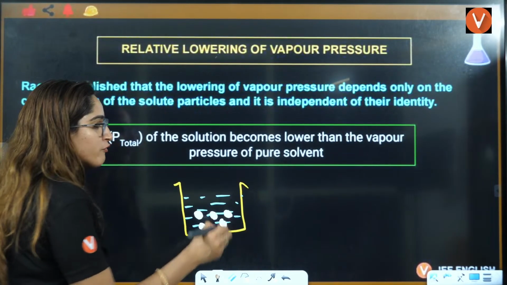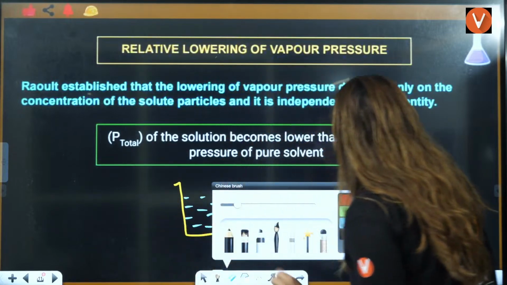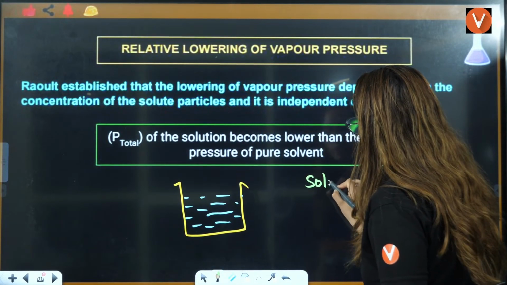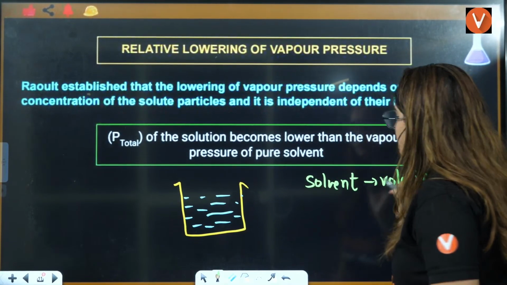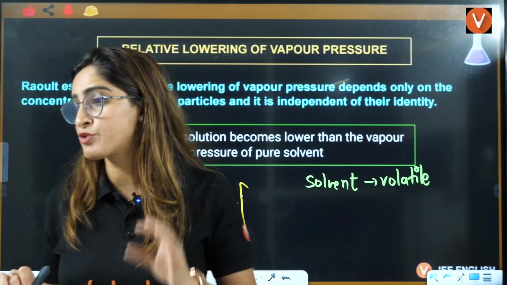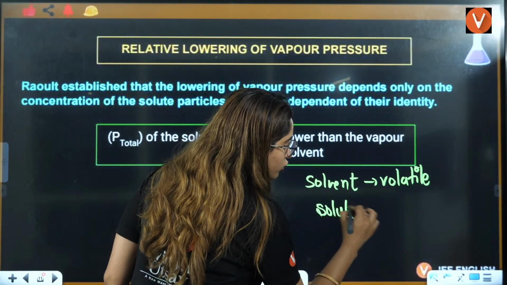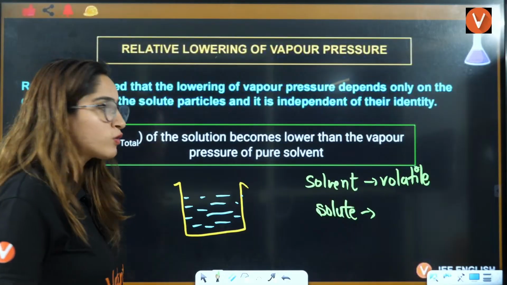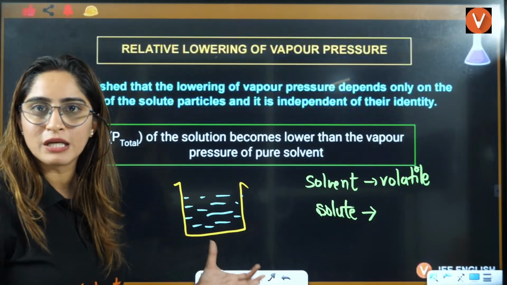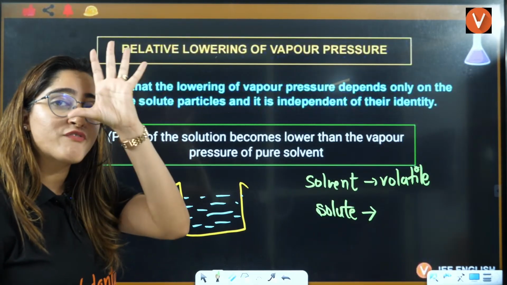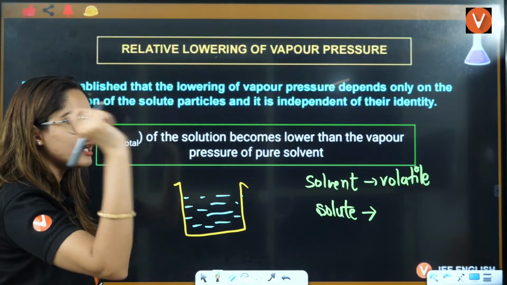Now, tell me about the vapor pressure. And here, keep in mind one thing, that solvent is volatile. That means solvent is making the vapors. It is creating the vapors. Vapors are there in the solvent. But solute, is it volatile or not? Anybody, is it volatile or not? If you talk about the solute, that will be non-volatile. That is a very important point here. In all these cases, we are adding a non-volatile solute.